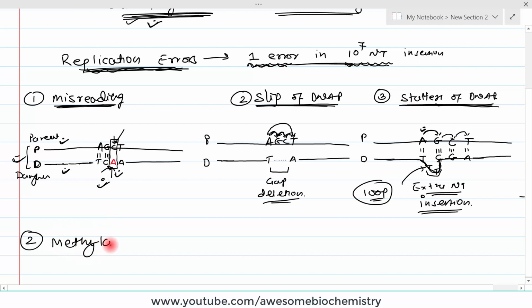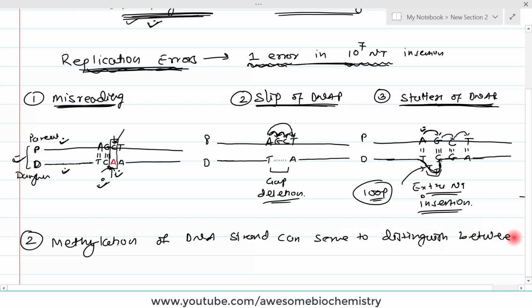The solution is that methylation of the DNA strand can serve to distinguish between the parent strand, or you can also call it the template strand, and the daughter strand.